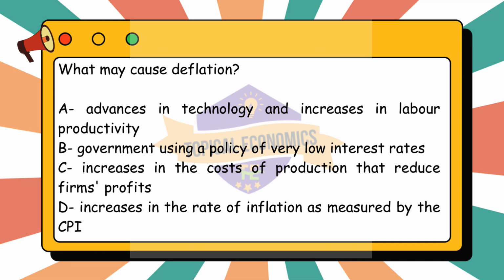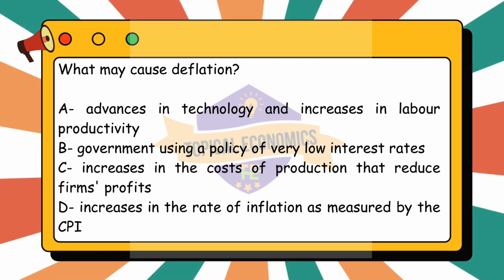Next, option C, increases in the costs of production that reduce firms' profits, is unlikely to cause deflation. Increases in the costs of production, e.g., rising wages, raw material costs, would usually lead to inflation, not deflation. When production costs rise, firms may pass on these costs to consumers in the form of higher prices, which leads to inflation, not deflation. Lastly, option D, increases in the rate of inflation as measured by the CPI, is also